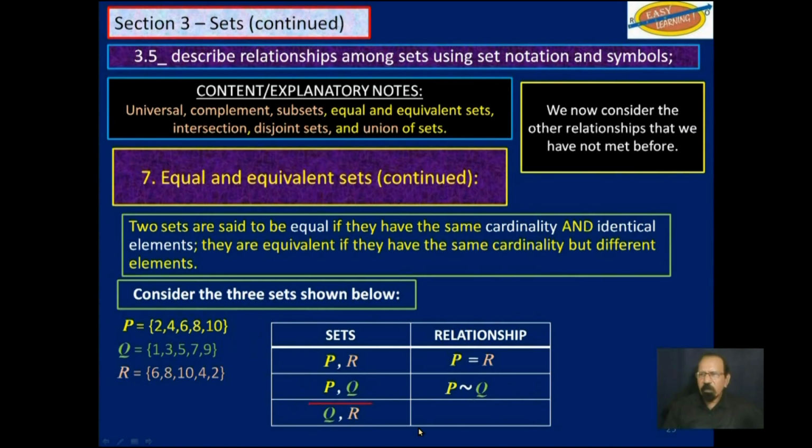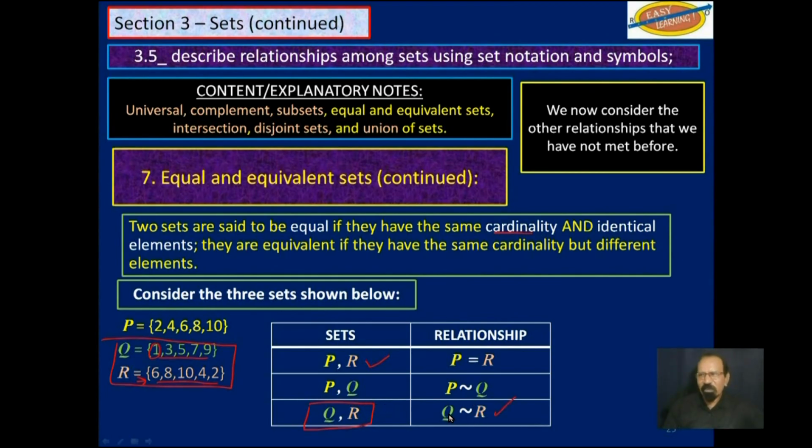Finally, let's consider Q and R, these two here. So let's see. Q has a 1 here, R has no 1. So we can stop right there. Their elements are not identical. They do have 5 elements each. So if they have the same cardinality but not the same elements, then they are equivalent sets.